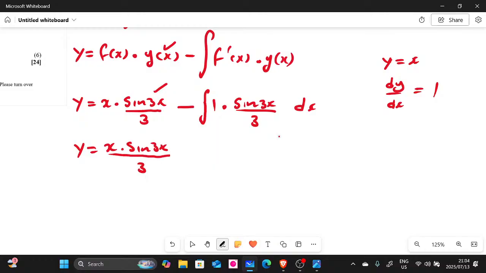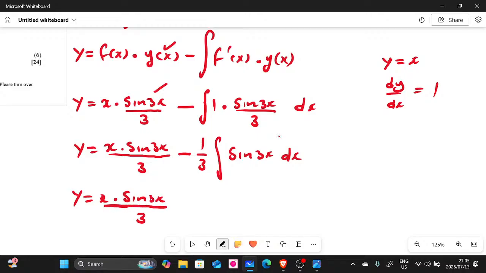Then we take out the coefficient here: we have 1 on top and 3 underneath, and inside we are left with sine 3x dx. There we go. So we continue. Now the first term is fine, guys. It's already integrated. So we have sine 3x divided by 3, and then minus 1 over 3.